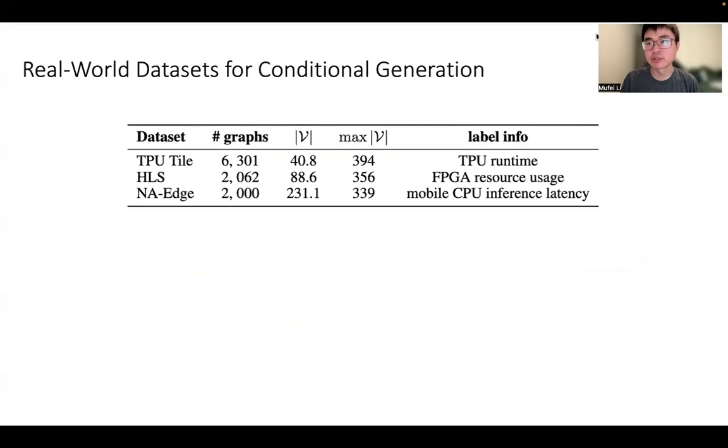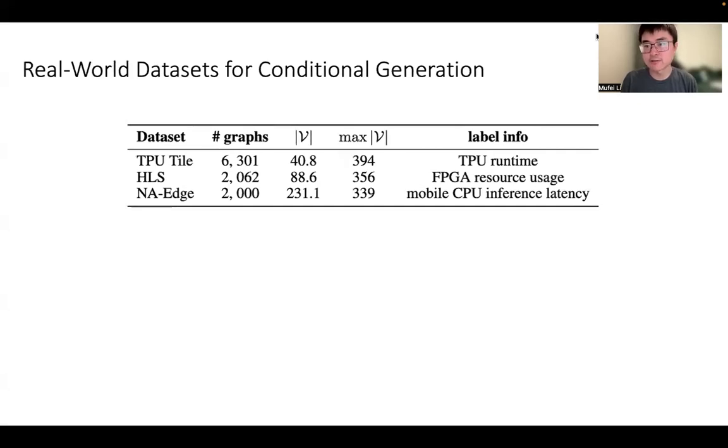For evaluation, we consider 3 real-world datasets for conditional DAG generation. The DAGs considered have up to about 400 nodes, which is an order of magnitude larger than the ones considered by previous works. TPU-tau is a collection of kernel graphs for machine learning workload on tensor processing units, with the DAG label being runtime average over compiler configurations.